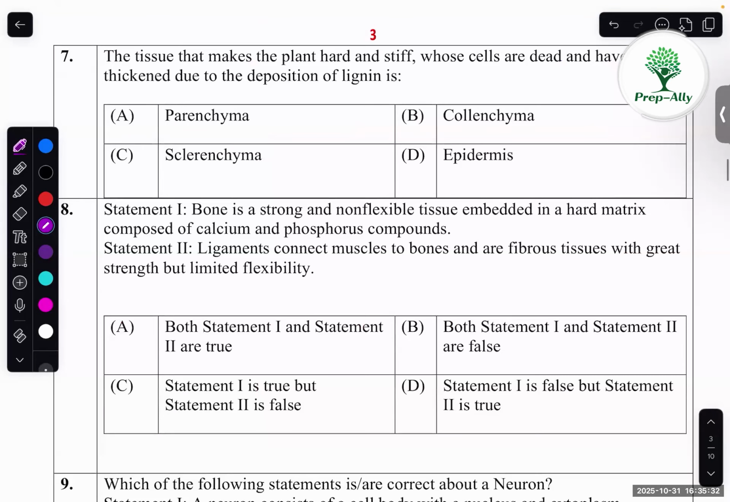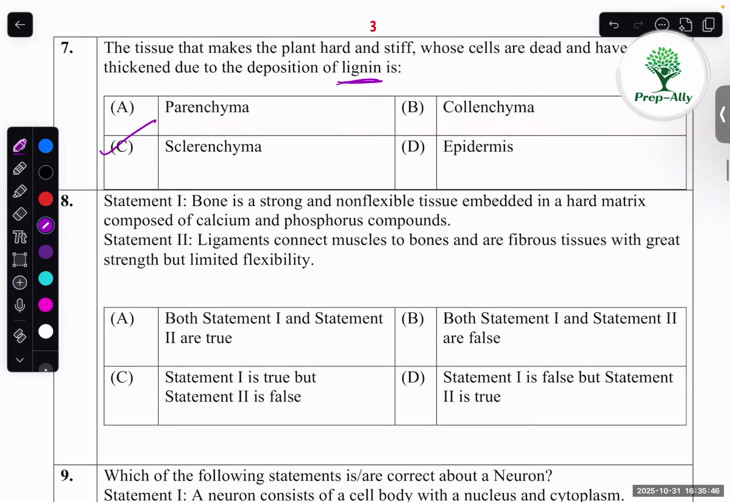Seventh question. The tissue that makes a plant hard and stiff, whose cells are dead and have walls thickened due to deposition of lignin. So lignin is a hard part. It's present only in sclerenchyma.